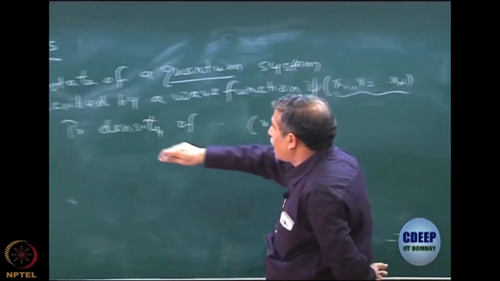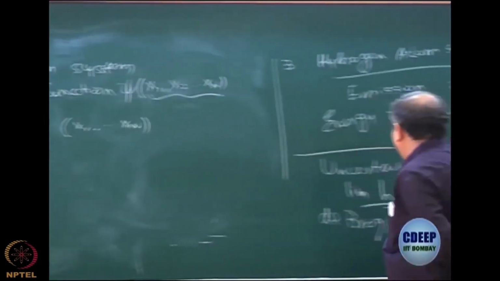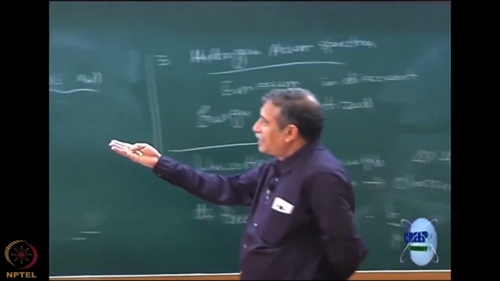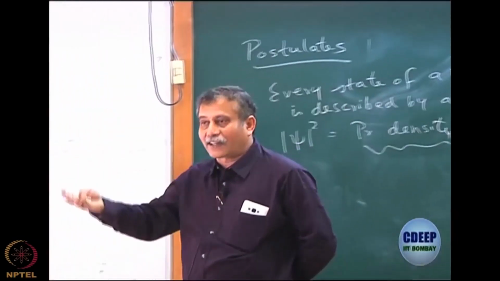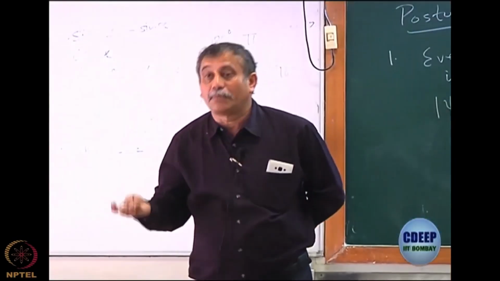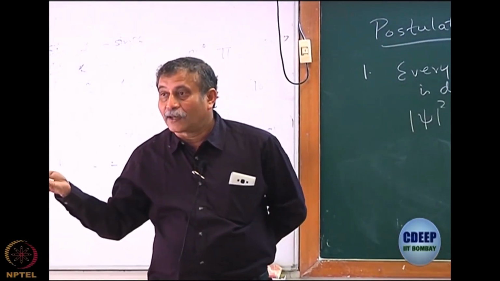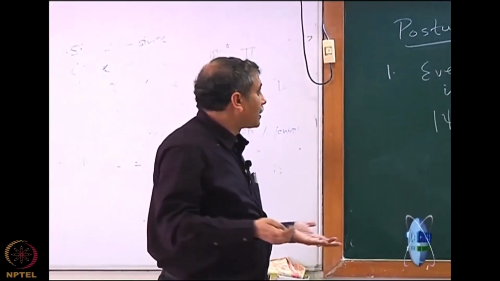Now that we have said probability density, this is a very important term, it essentially attests to the uncertainty principle. That means we are acknowledging that there is an uncertainty. We can't find the electron exactly. We can only say what is the probability of finding the electron at a particular point. So although there is an uncertainty, there is a probability of finding the electron at a particular point.